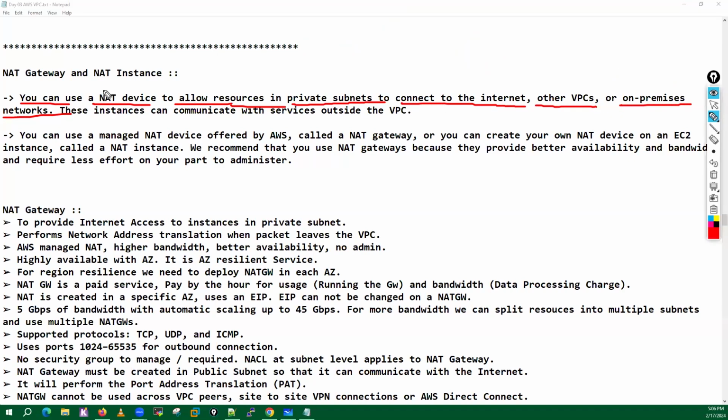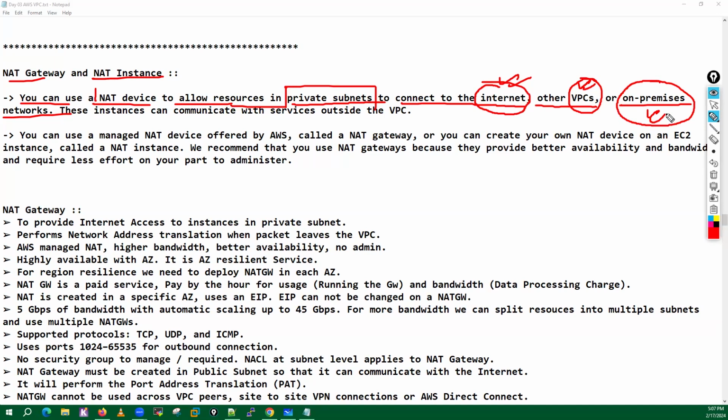This concept is not only used to connect machines in a private subnet with the internet. We can also use the same concept to allow communication between other VPCs, and between on-premise networks like your data centers.